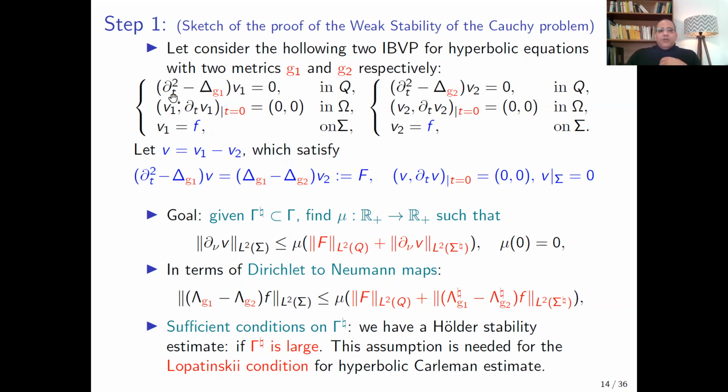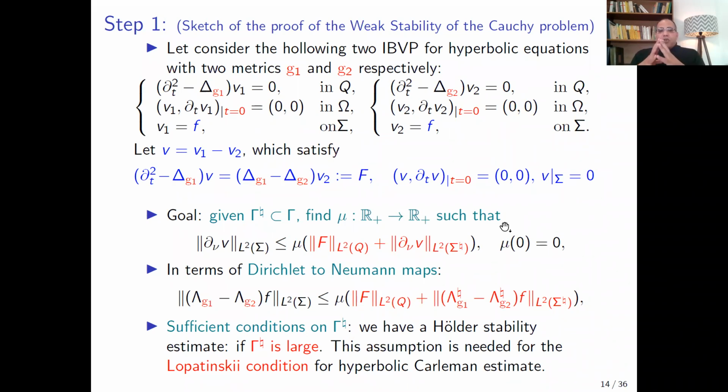Let V1 be a solution to the wave equation with initial data equal to 0 and the boundary condition equal to F. And V2 is a solution to the wave equation with the metric G2, initial data equal to 0, and the same boundary condition F. If we denote V equal V1 minus V2, then V satisfies the hyperbolic system, dt square minus Laplacian V equal a source term F, where F is the difference between the Laplace operators, Laplace G1 minus Laplace G2, with initial data equal to 0 and the boundary condition equal to 0.